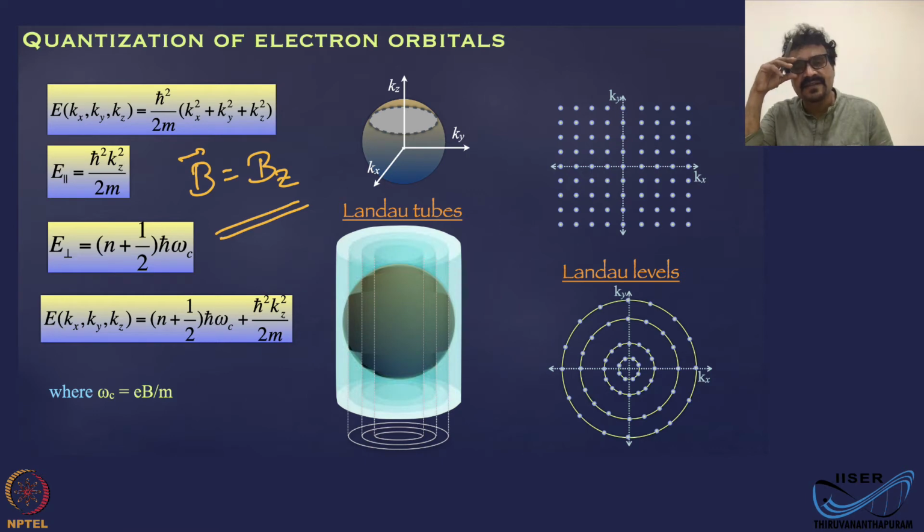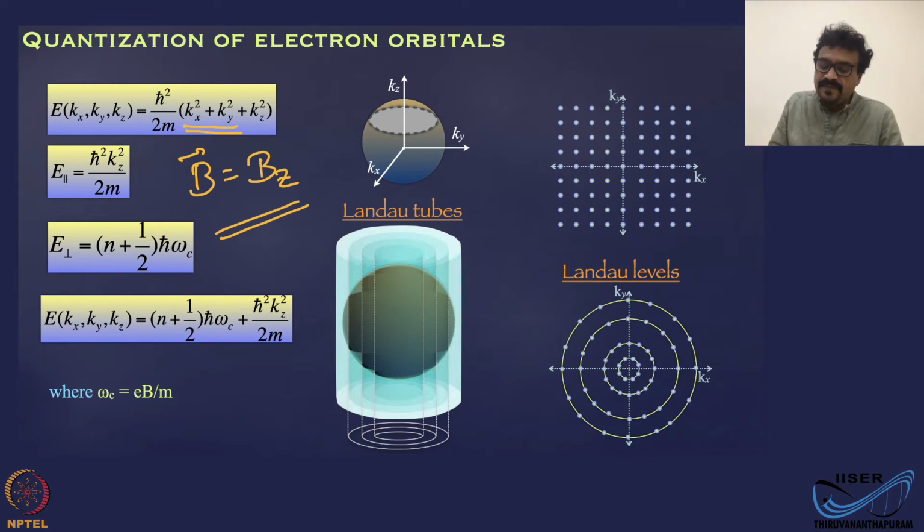Okay, that means we have a system which undergoes a cyclotron motion, but it is quantum mechanical. That is a simple harmonic motion, right? The moment you have simple harmonic motion in the plane, that means kx and ky are no more independent, because they are connected by the radius of that circle, which defines the cyclotron motion, right?